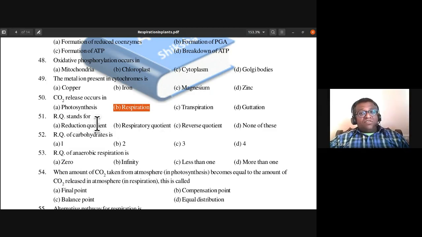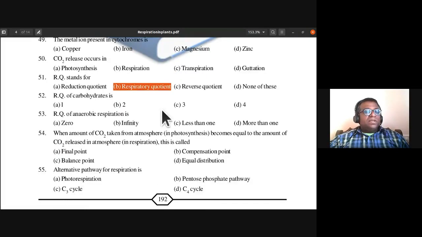What does RQ stand for? Reduction quotient, respiratory quotient, reverse quotient, none of these. RQ is respiratory quotient. What is the respiratory quotient value for carbohydrate? Is it 1, 2, 3, or 4? It is 1. RQ value for carbohydrate is 1. So A is the answer.